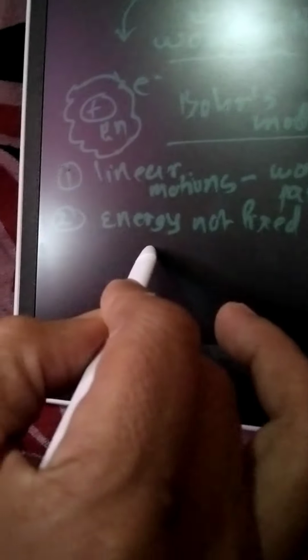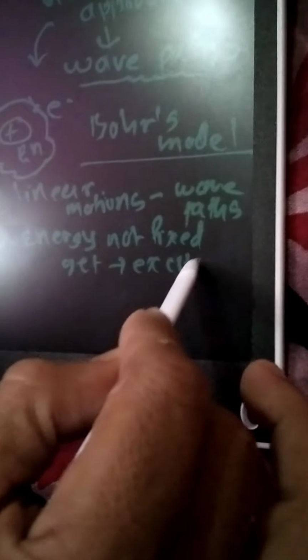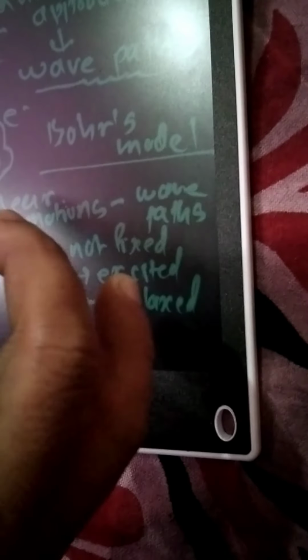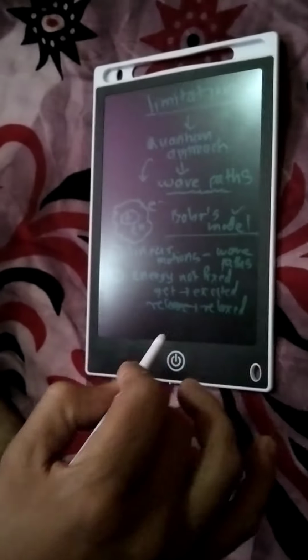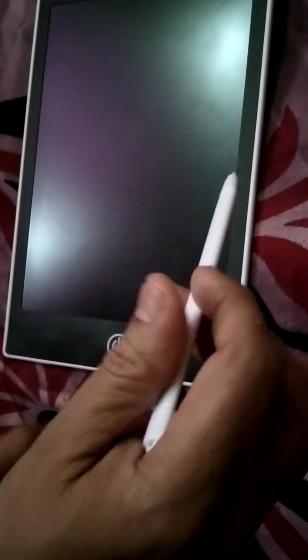Electrons may get energy, they are excited. Electrons release energy, they are relaxed. That explanation is not given in the classical approach by Bohr's model. So it has the limitation for excitation and relaxation of the electrons with the energy.